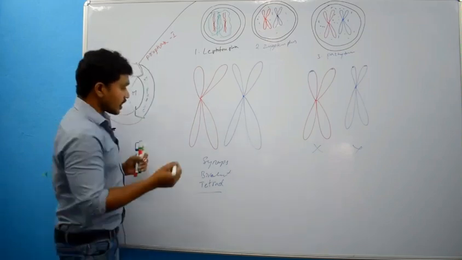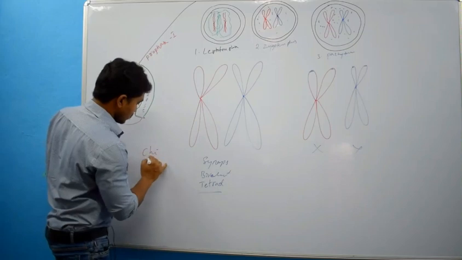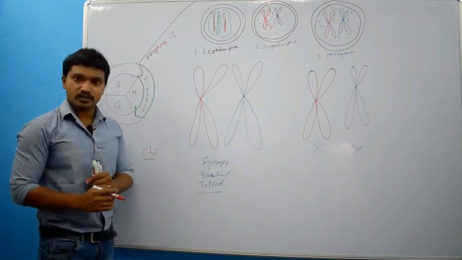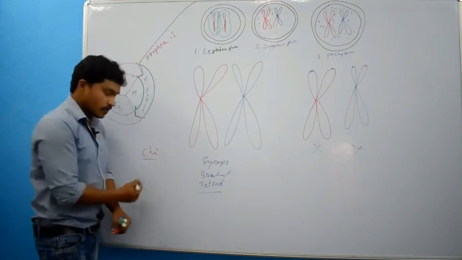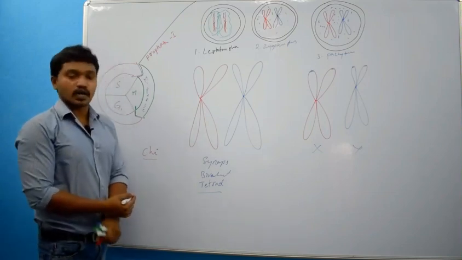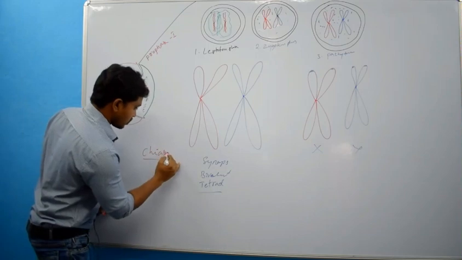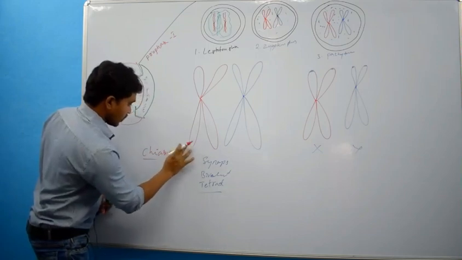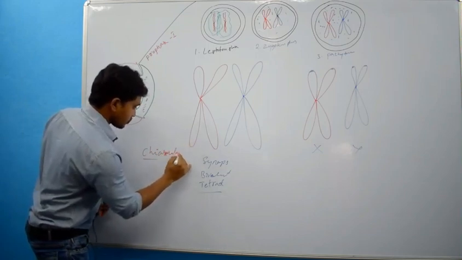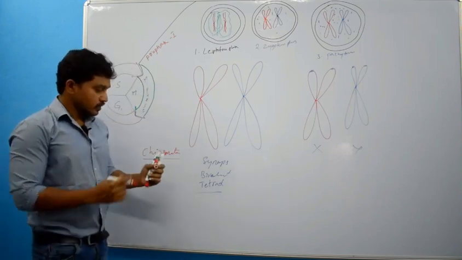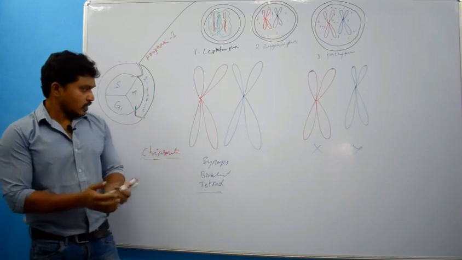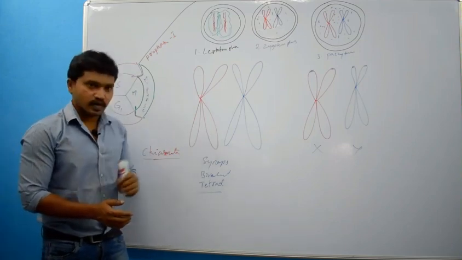Chi means X, so there will be an X-shaped arrangement. This phenomenon we call chiasmata. Then I will explain over here how chiasmata will form.